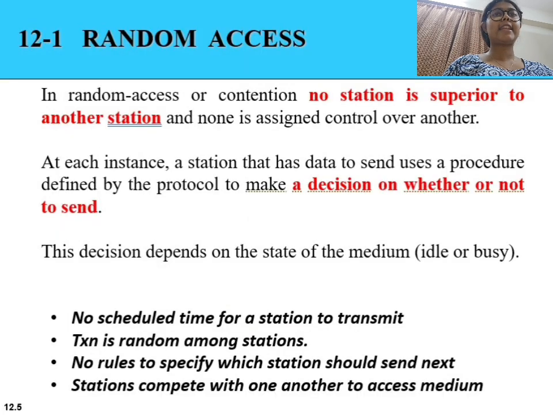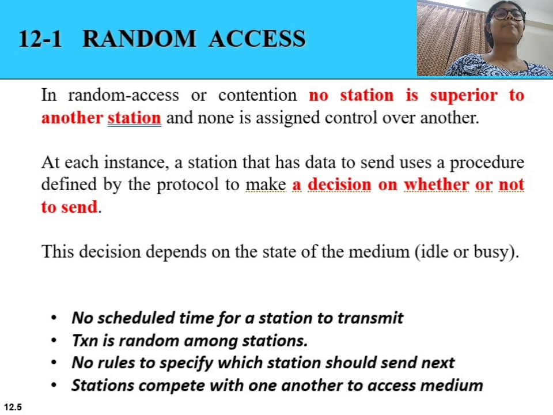One category of the MAC protocols is called random access protocols. In random access systems, no station has priority over another station and there is no fixed schedule, and every station competes equally to access the channel. Whenever a station has data to send, it checks the state of the medium and decides whether to transmit or not.